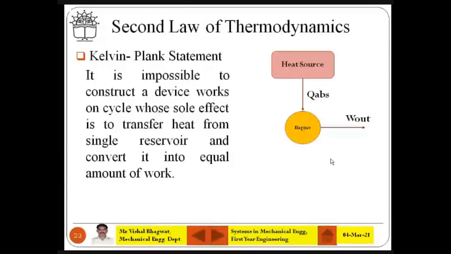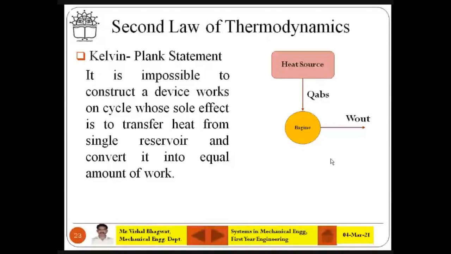But heat cannot be converted into work to the fullest extent. That we have proven in the first law of thermodynamics, but there is no proper explanation. Just we have proven it. And that's why we require the second law of thermodynamics, where the Kelvin-Planck statement says that it is impossible to construct a device which transfers heat from a single reservoir and converts it into an equal amount of work.